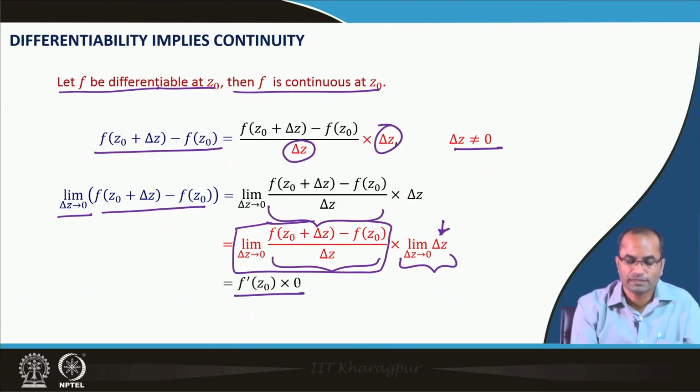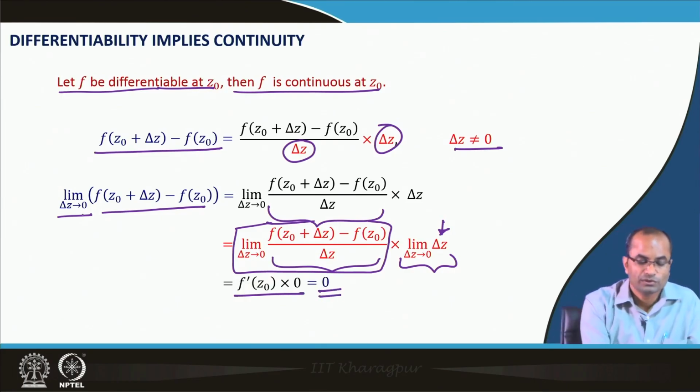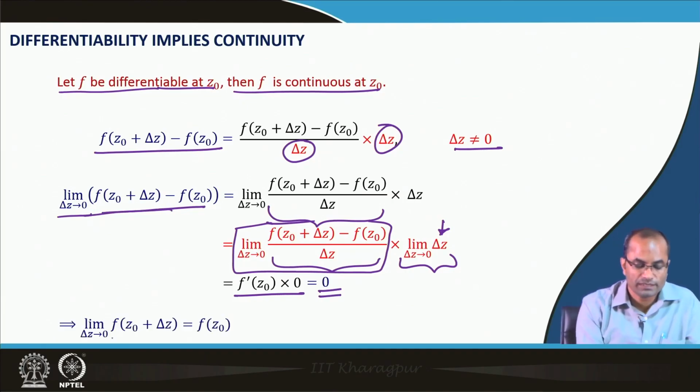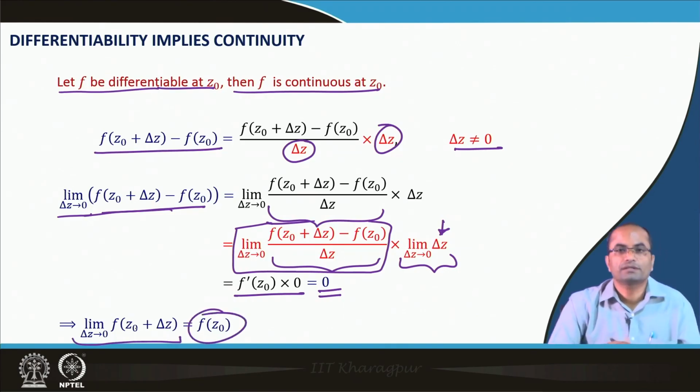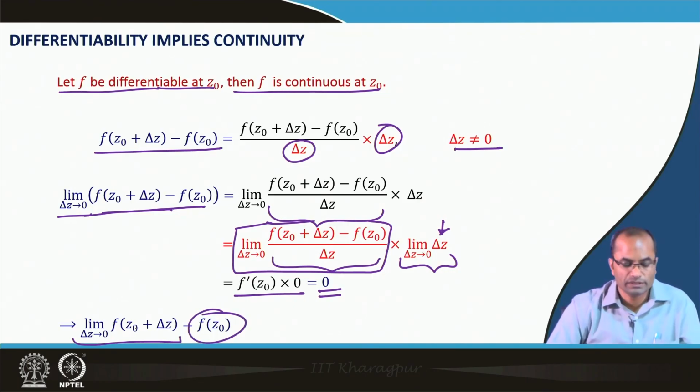That means this is f prime z naught into 0, so that whole thing is 0. So, this limit is 0, which implies that the limit as delta z approaches 0 of f z naught plus delta z is equal to f z naught, and this is the definition of continuity. So, this proves that the function is continuous if it is a differentiable function.